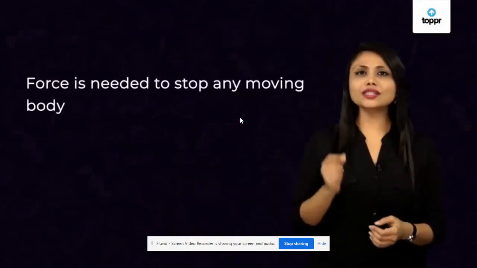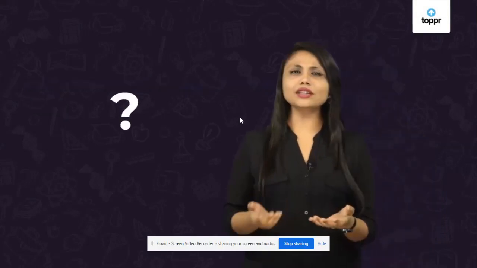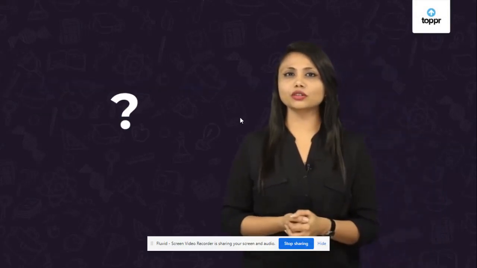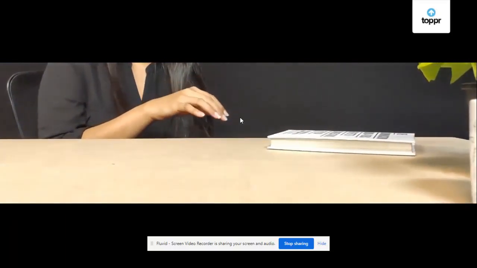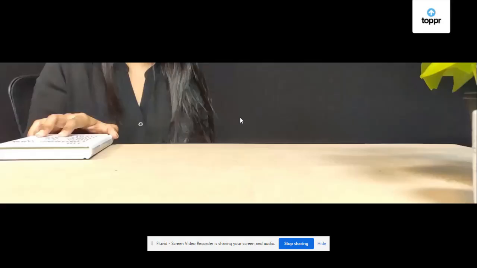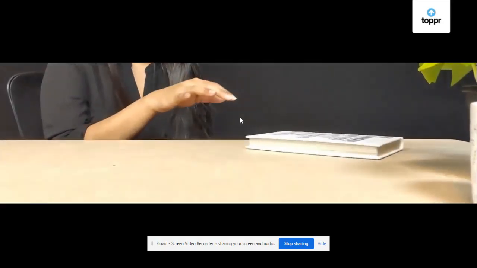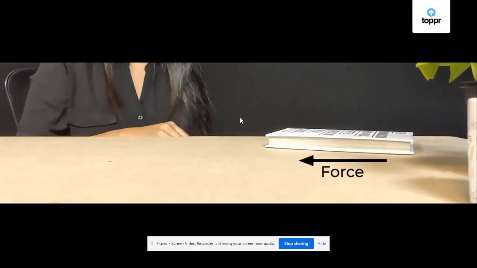Of course, the book cannot stop on its own. A force is needed to stop a moving body, right? Well, then who applied the force to stop this book? Look closely. Nothing is touching this book except the surface of the table. So the surface must have applied the force. Also, since the book stopped moving, we can say that the force is opposing the motion of the book.